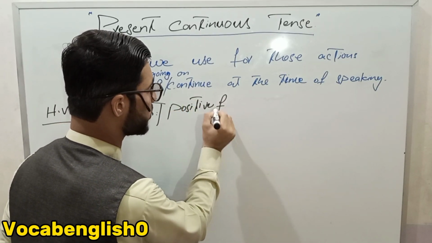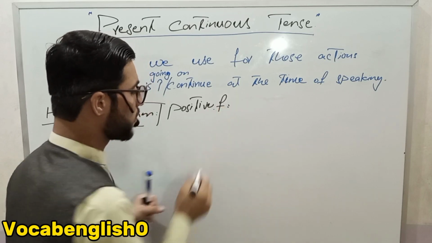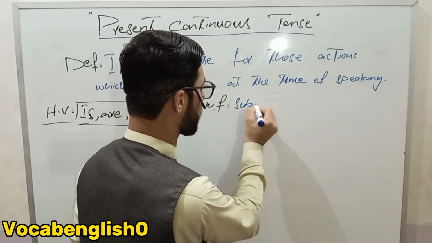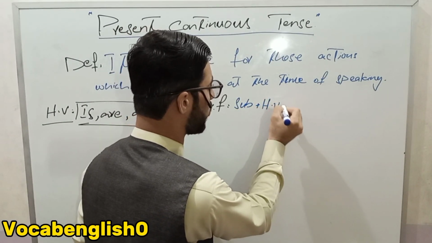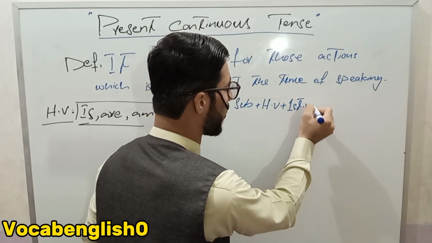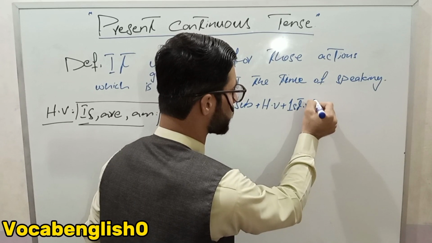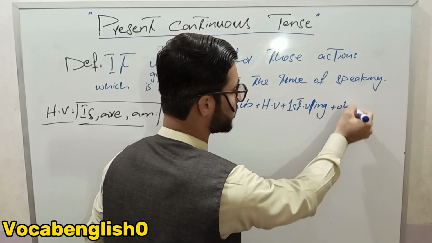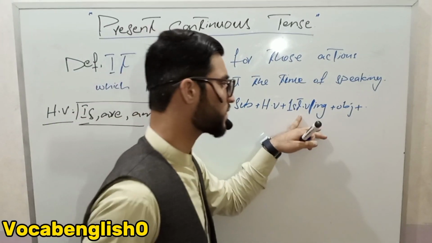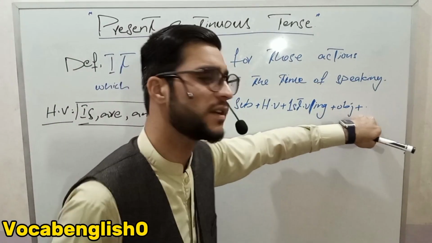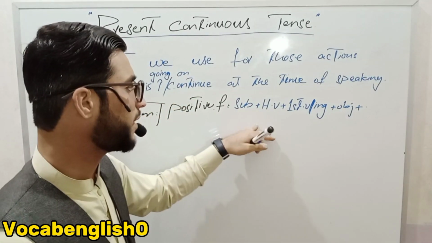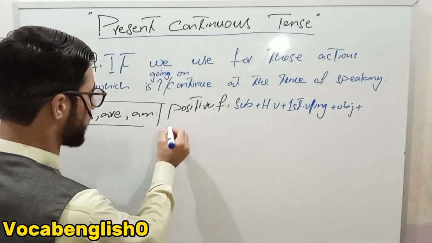So the positive formula, in short form, I will write here. What is the positive formula? Subject plus helping verb plus first form verb with ing plus object plus full stop. How will we make an example with this formula? Now the example is there.